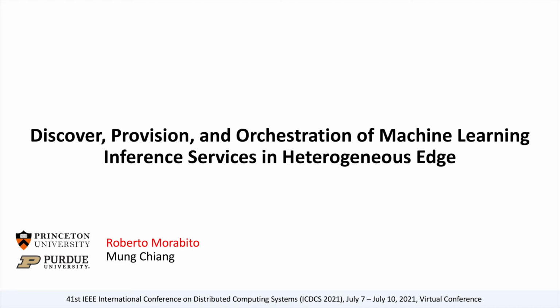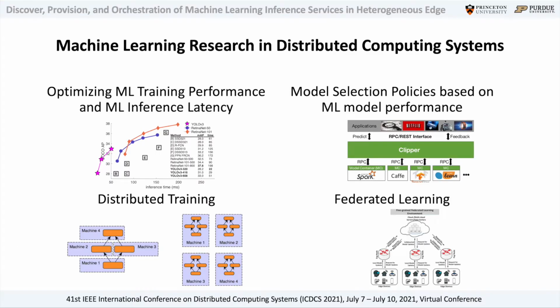In this demo, we are going to present the work on discovery, provisioning and orchestration of machine learning inference services in a heterogeneous edge. Looking at the literature of machine learning research in distributed computing systems, we realize how there are different areas that are very well researched, including optimizing machine learning training performance and machine learning inference latency, model selection policies based on machine learning model performance, distributed training, and federated learning.